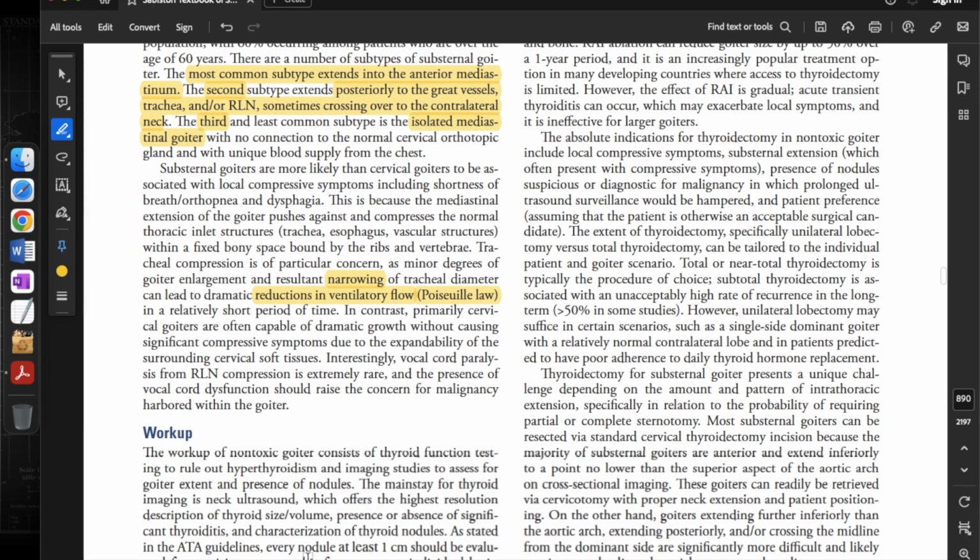In contrast, primarily cervical goiters are often capable of dramatic growth without causing significant compressive symptoms due to the expandability of the surrounding cervical soft tissues. Interestingly, vocal cord paralysis from recurrent laryngeal nerve compression is extremely rare, and the presence of vocal cord dysfunction should raise the concern for malignancy harbored within the goiter.